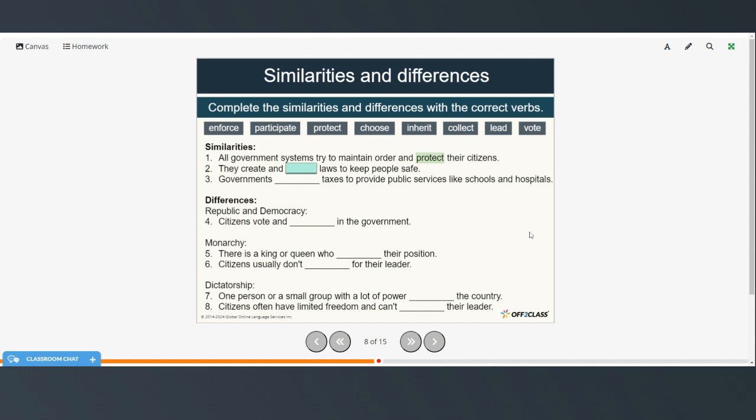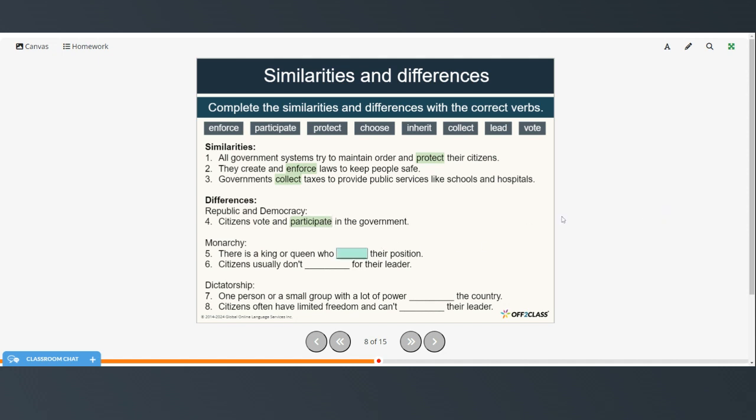They create and enforce laws to keep people safe. Governments collect taxes to provide public services like schools and hospitals. Citizens, so in a republic and democracy, citizens vote and participate in the government.